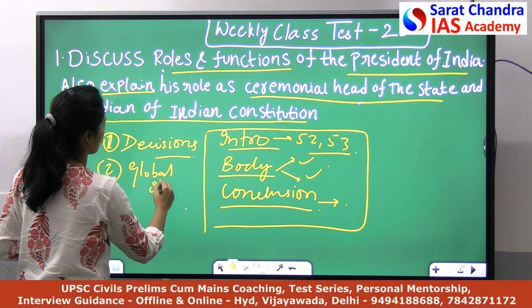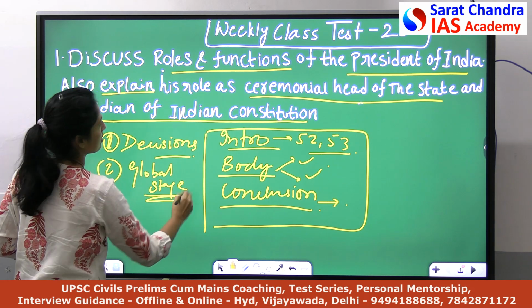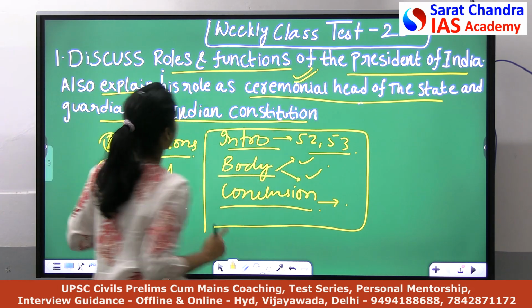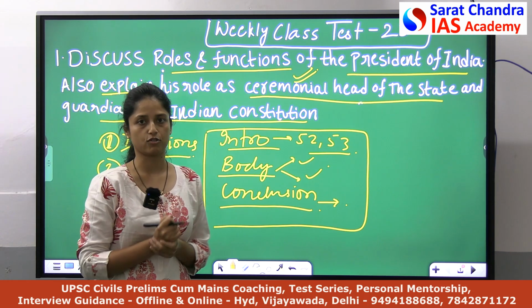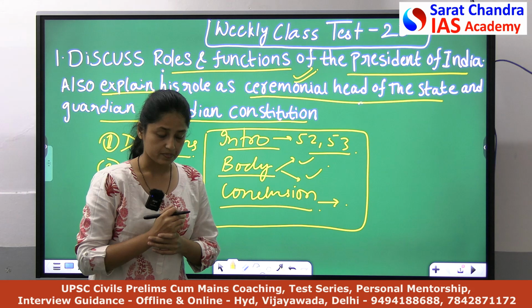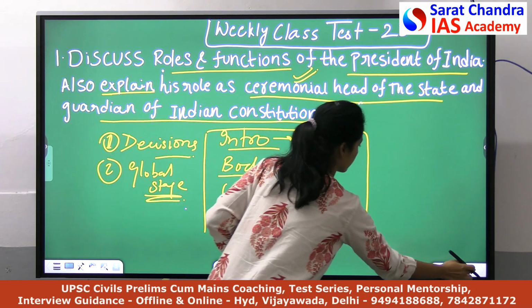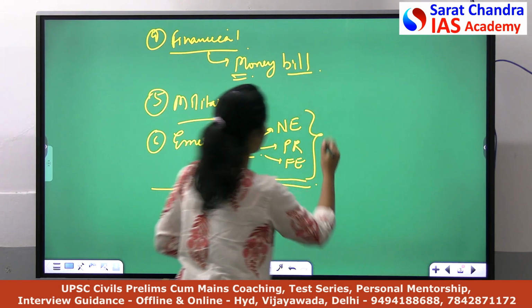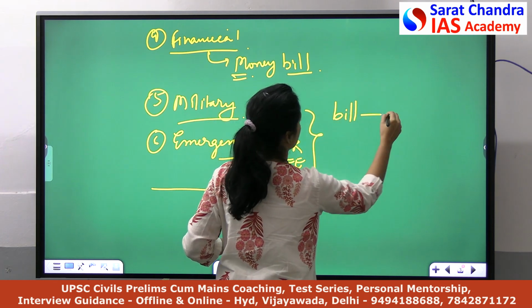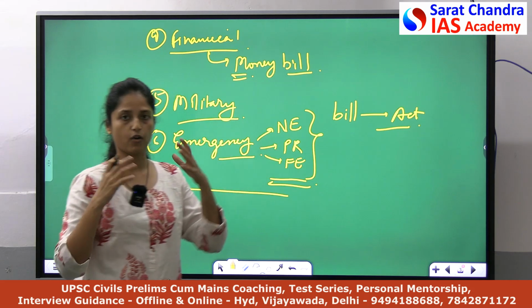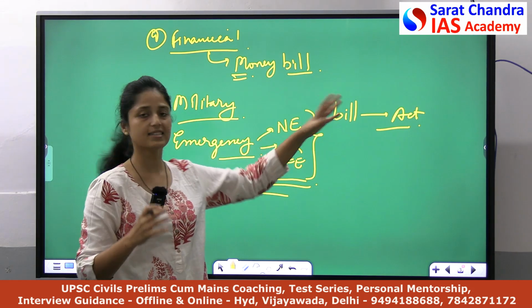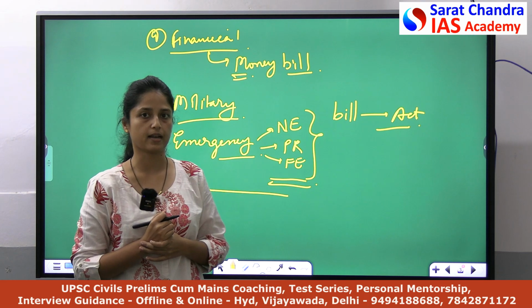He represents India on the global stage. So in this way we address this part. Now coming to the second part, why he is called the guardian of the Indian Constitution. You know how a bill becomes an act, you know the procedure, right? For a bill to become an act, it requires the assent or consent of the President of India.